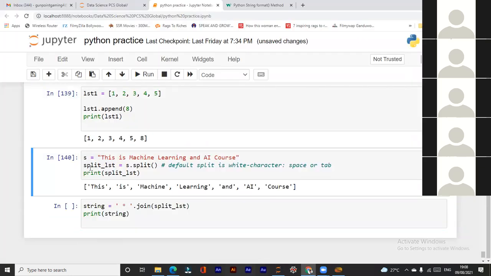See, here we have used another list name, split underscore list, and we have split the original list. So S is the same, but we have created a copy of that. So split underscore list is in this form. Now what we are doing here, we are joining this list, split underscore list.